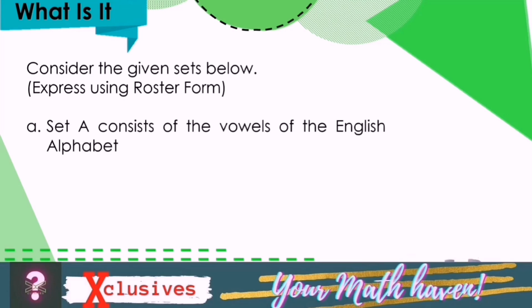A. Set A consists of the vowels of the English alphabet. So we have set A equals the set A, E, I, O, and U, because A, E, I, O, and U are the only vowels in the English alphabet.